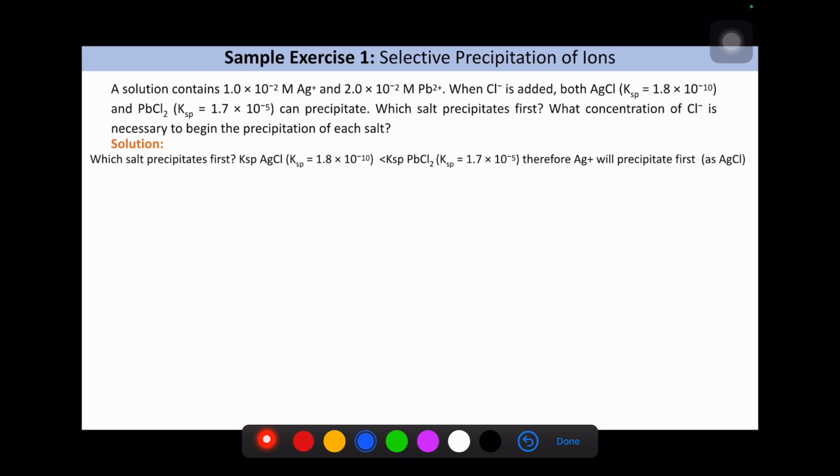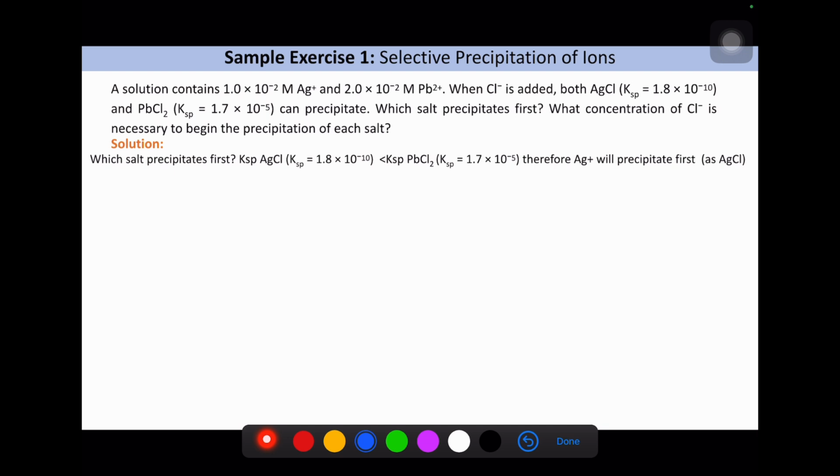Okay, a solution contains 1.0 × 10^-2 molar Ag+ and 2.0 × 10^-2 molar Pb2+. When Cl- is added, both AgCl and PbCl2, whose Ksp values are also given, can precipitate. Which salt precipitates first? What concentration of Cl- is necessary to begin the precipitation of each salt?